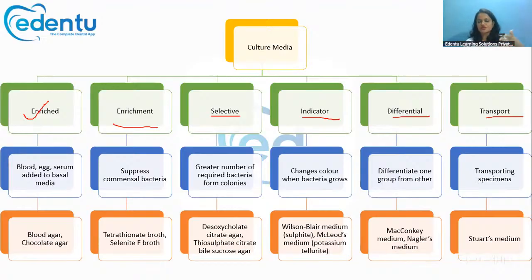Lactose fermenters will produce pink colored colonies in this MacConkey medium, and non-lactose fermenters will be pale colored or light yellowish colored. So this is a medium that is used to differentiate between two types of organisms that are growing. That is called the differential medium. And this MacConkey medium is also important because it had been previously asked.